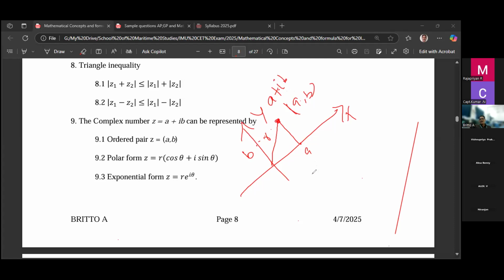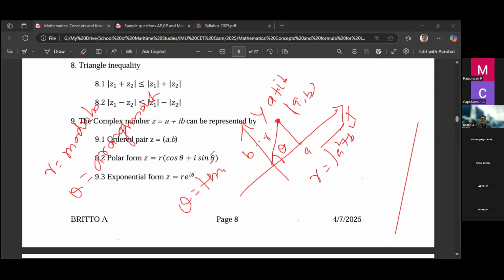Then we can find r. The value of r is nothing but root of a square plus b square. Then you can find theta. Here theta is called the argument, and r is called the modulus. Theta is also called the amplitude. The value of theta is nothing but tan inverse of b by a.